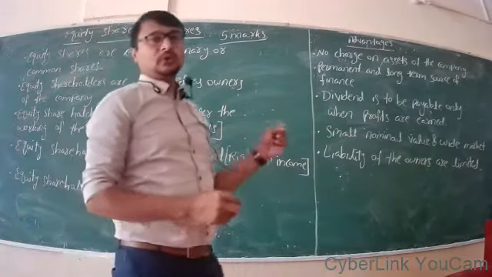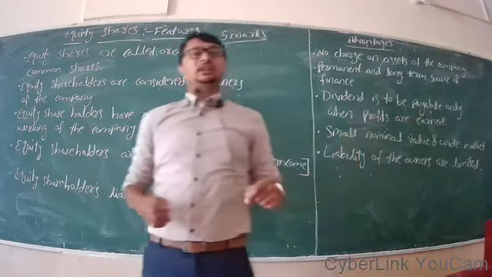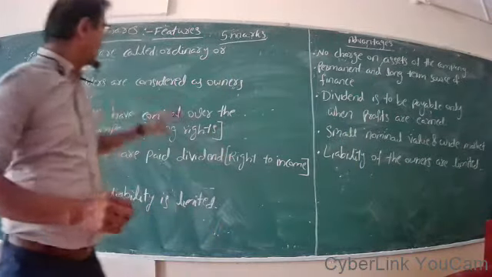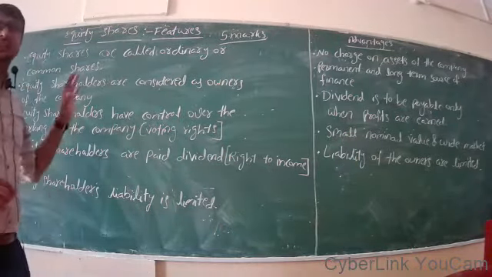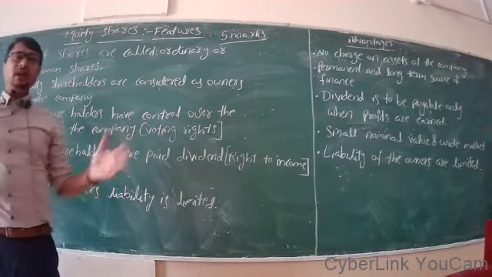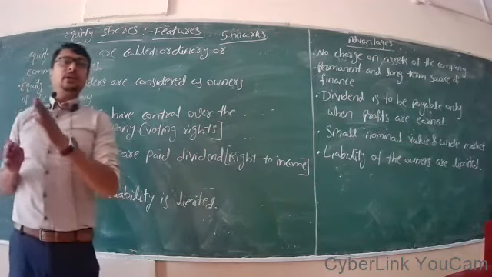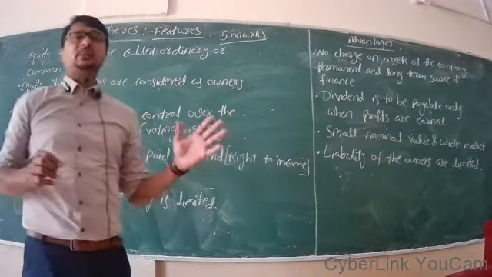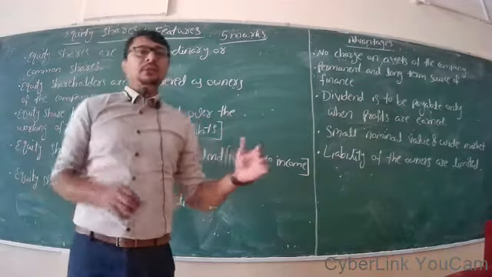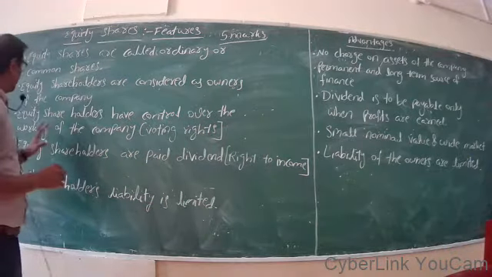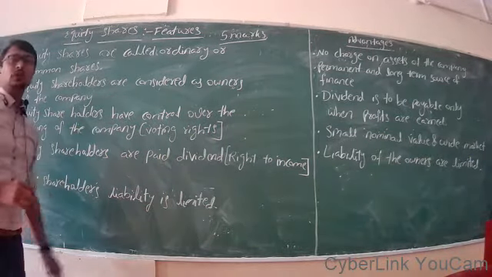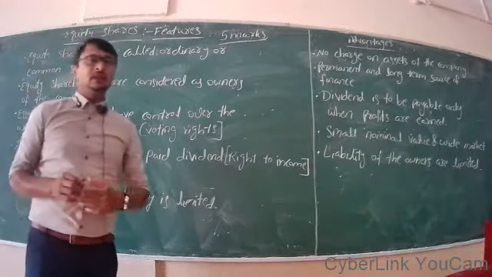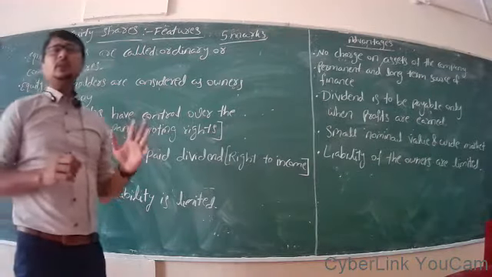So, how do they vote and on what occasion do they vote? Equity shareholders never participate in day-to-day activities of the business, each and every transaction of the company. They never interfere. But in this point, we are saying that equity shareholders control the operations of the company. How do they control?